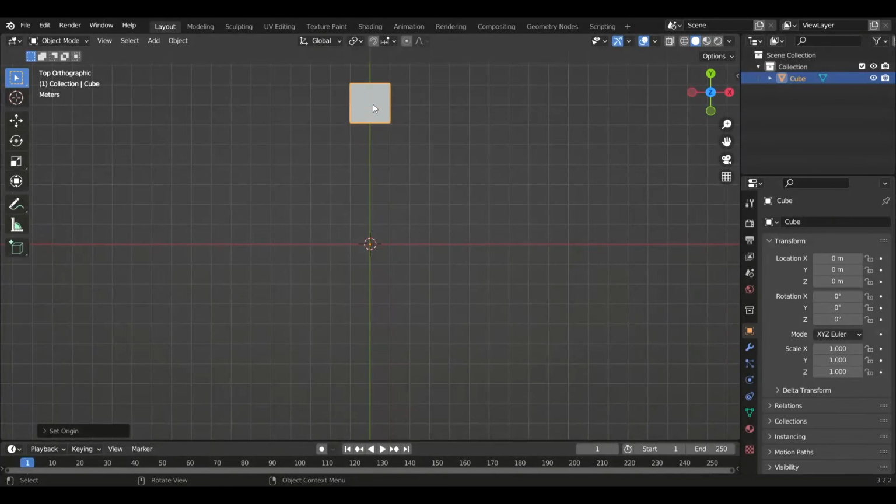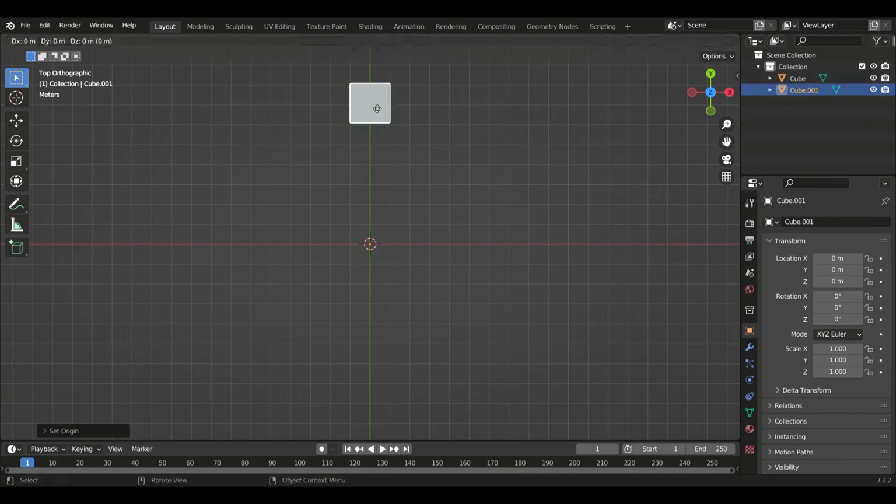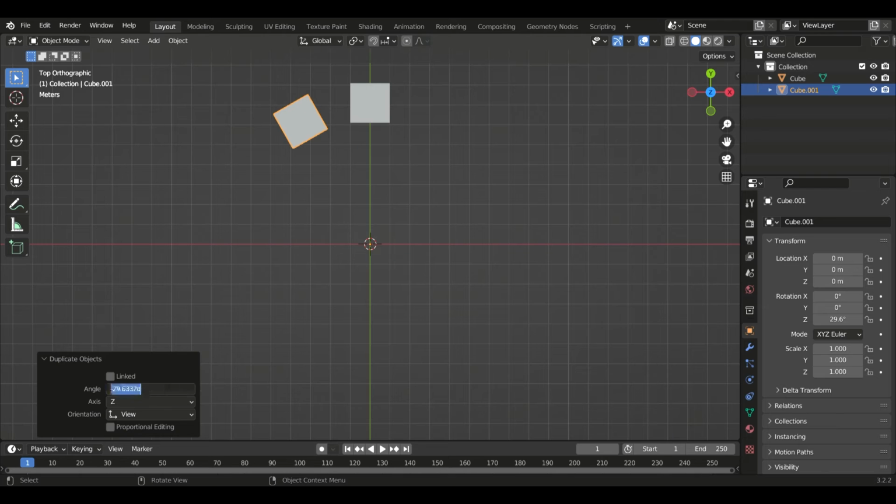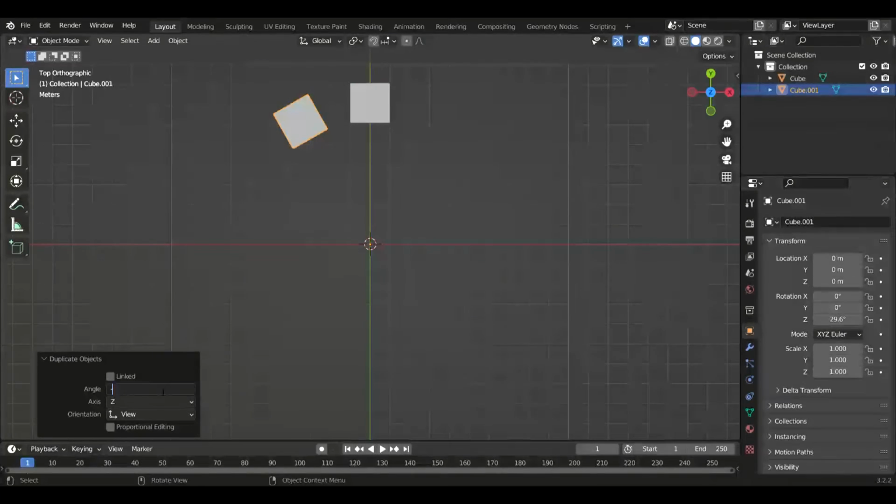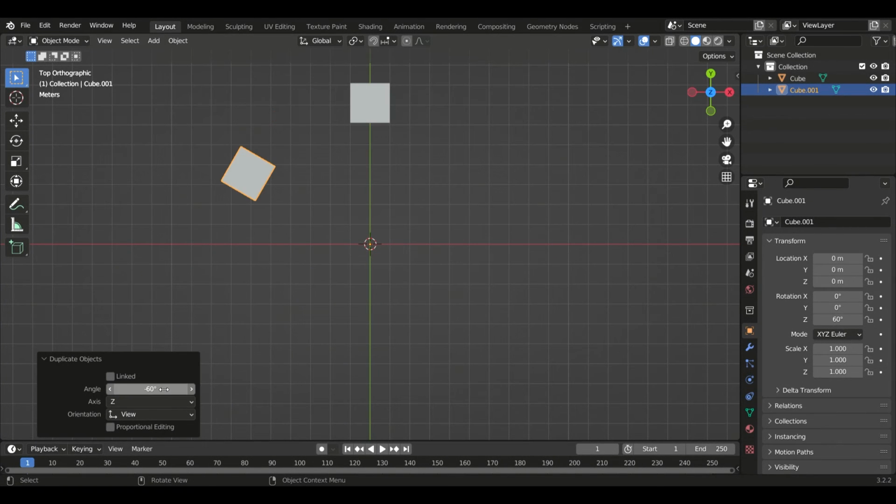Now again you need to just duplicate the object. So shift plus D, go to R, rotate, okay, and then you can come down here, open this, just say minus 60, alright, and again just press shift plus R to duplicate.